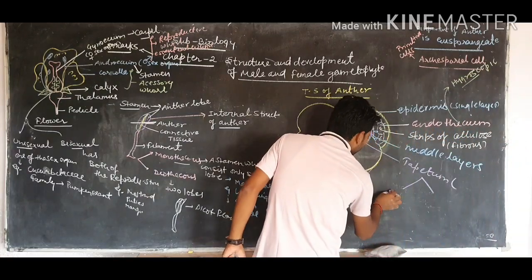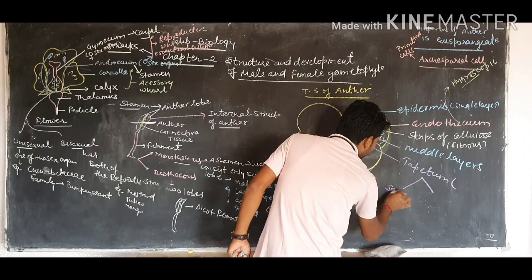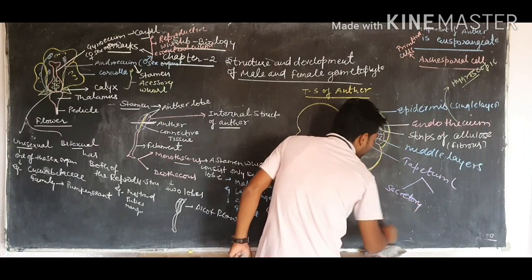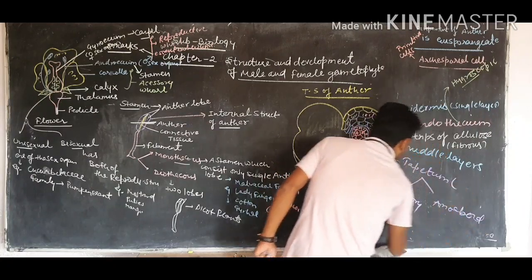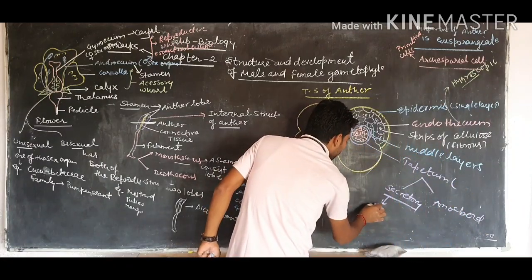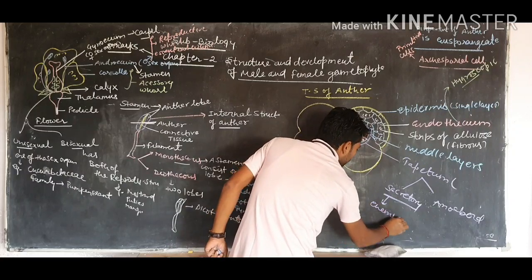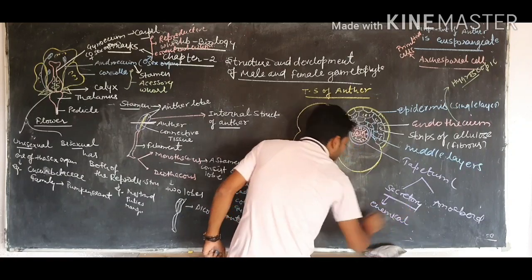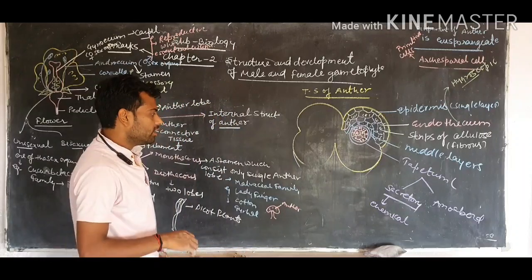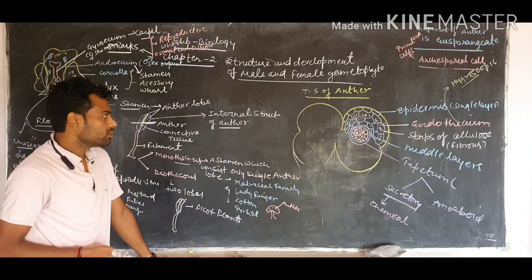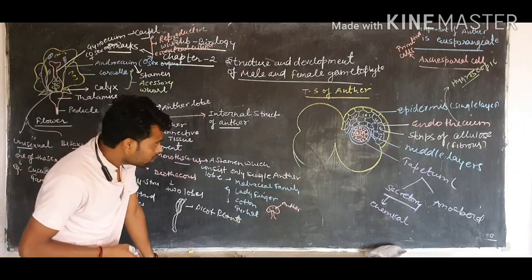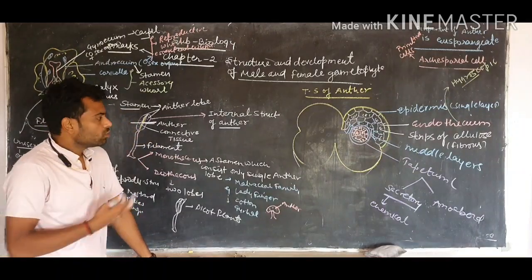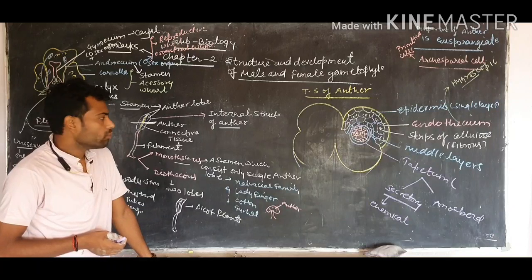One is called secretory tapetum, and the second is called amoeboid tapetum. Secretory tapetum secretes some chemicals by which pollen grains become sticky and have some essence for pollination. Amoeboid tapetum has an irregular shape, so it is called amoeboid tapetum.